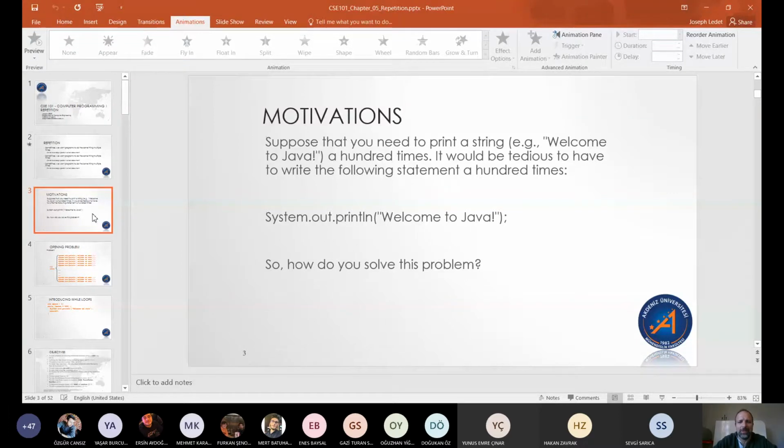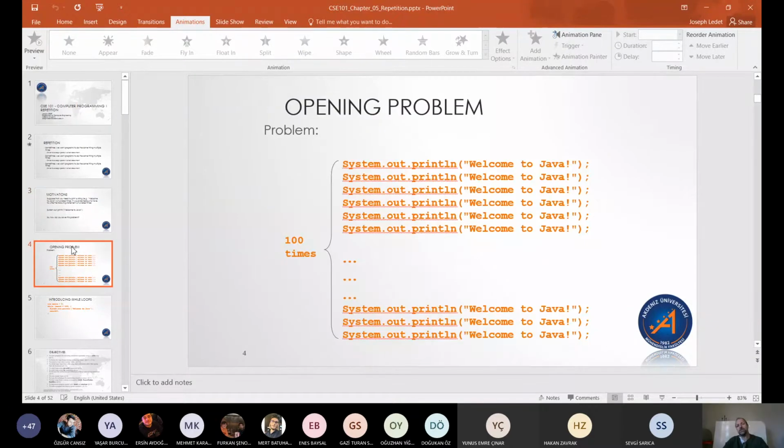Well, it would be really time-consuming and annoying to have to write the same statement, System.out.println("Welcome to Java"), 100 times, right? So we could do that, or what programming languages give us access to is this neat thing called a loop.